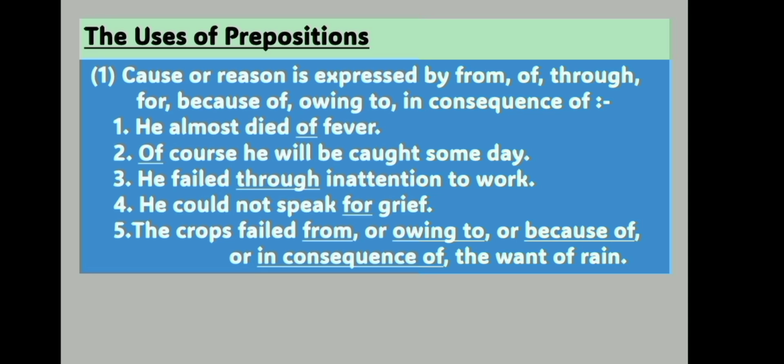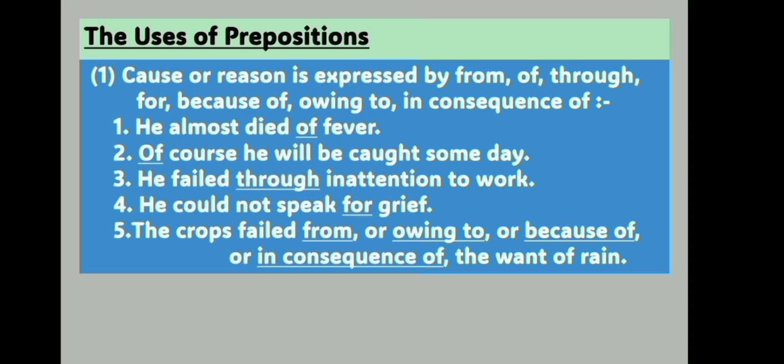Number 2. Of course, he will be caught someday. Here, the preposition of shows some kind of reason for being caught. Number 3. He failed through inattention to work. Here also, the preposition through shows the reason or cause for being failed in his work.